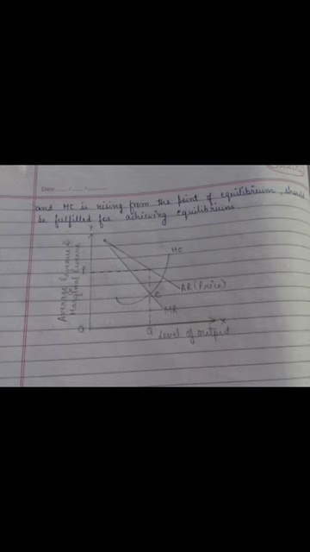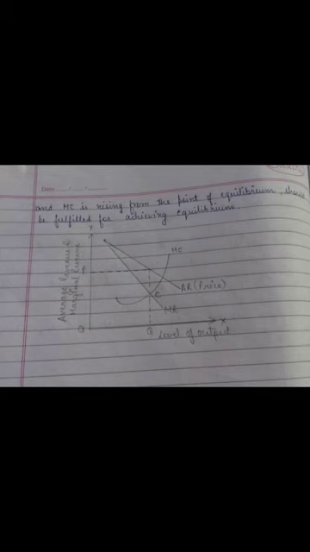Now he has enjoyed all. If he keeps on producing more, his total cost will increase. Can you see the total cost rising? If total cost increases, that means if he produces after this, he will incur loss. Am I clear?